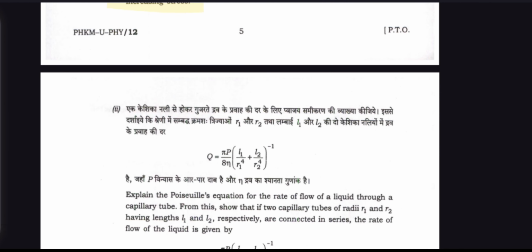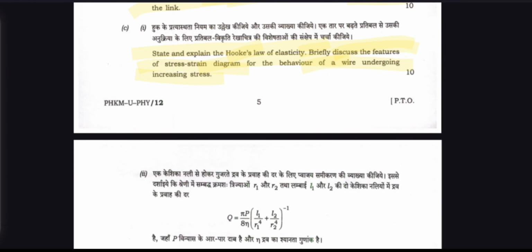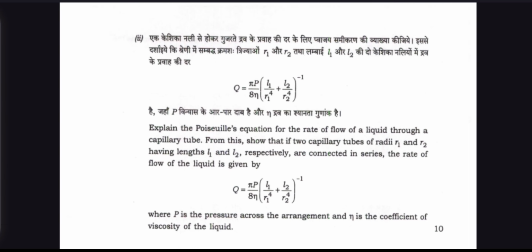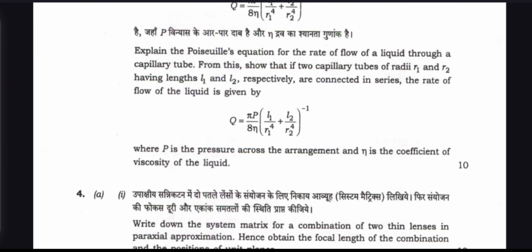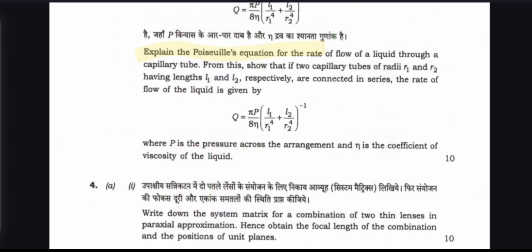In question number 2, explain the Poiseuille equation for the rate of flow of a liquid through a capillary tube.